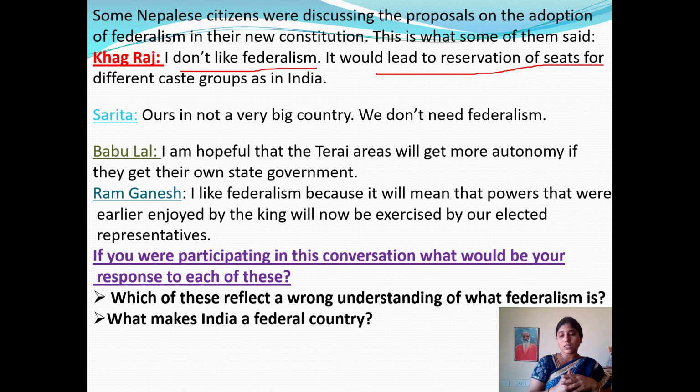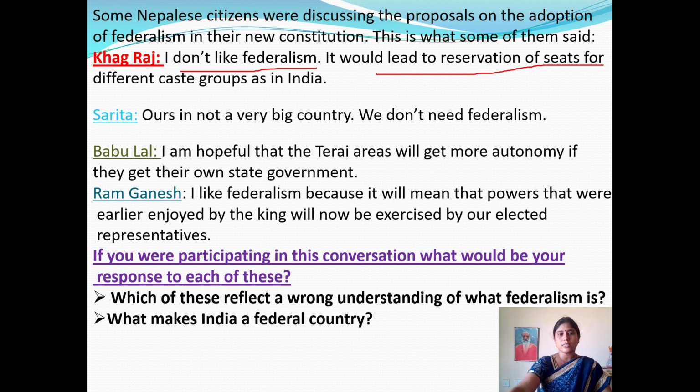So here Kagras feels that he doesn't want federalism, he doesn't want to share his equality with others, meaning reservation of seats for other community people. But in India, we have always suggested and supported the reservation system, and here all community people are getting equal priority.